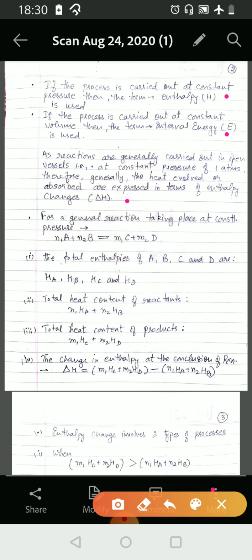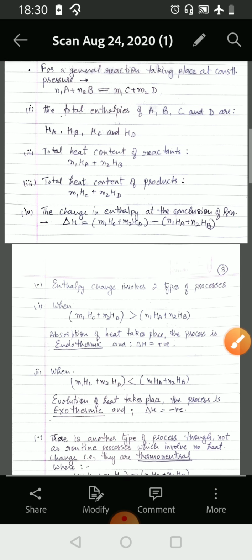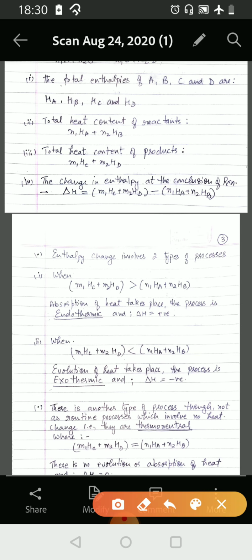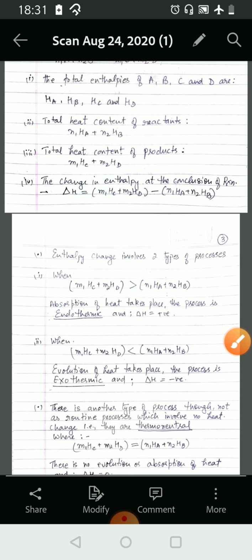For a general reaction taking place at constant pressure, n1A plus n2B is equal to m1C plus m2D, the total enthalpies of A, B, C and D are HA, HB, HC and HD. The total heat content of the reactants would be n1HA plus n2HB, and the total heat content of the products would be m1HC plus m2HD. The change in enthalpy at the conclusion of the reaction would be delta H is equal to the total heat content of the products minus the total heat content of the reactants.